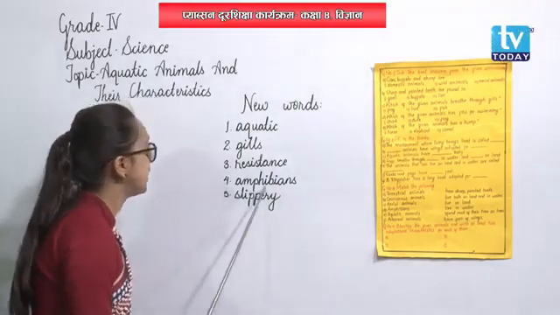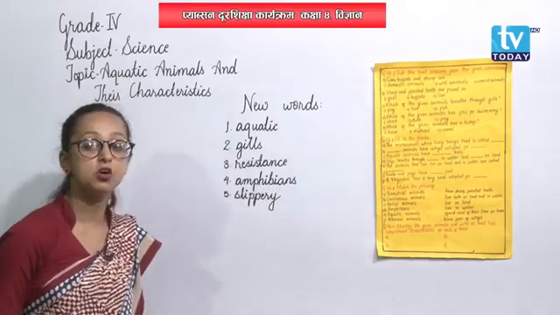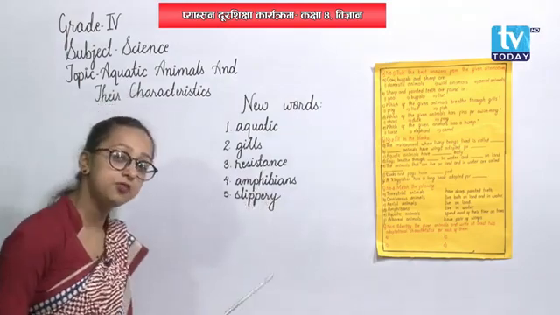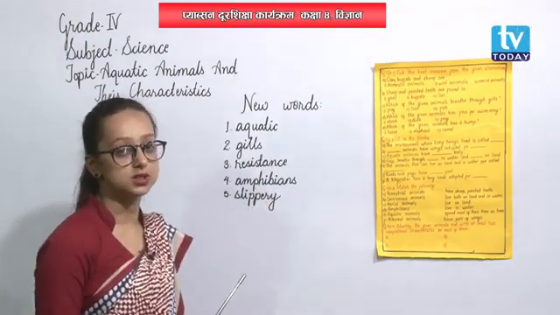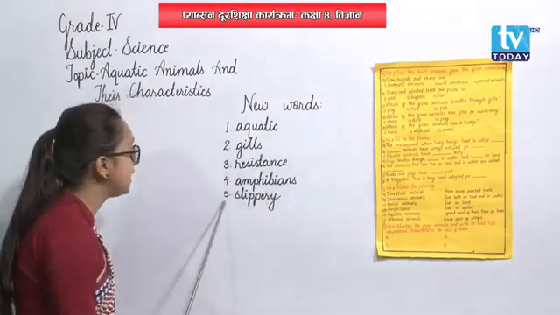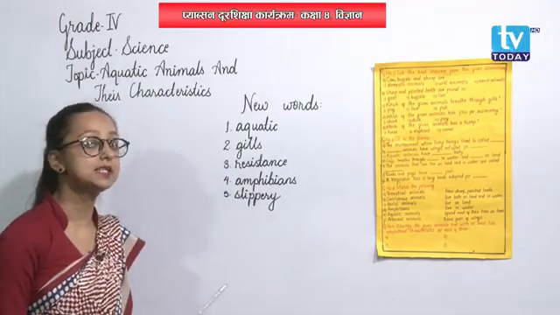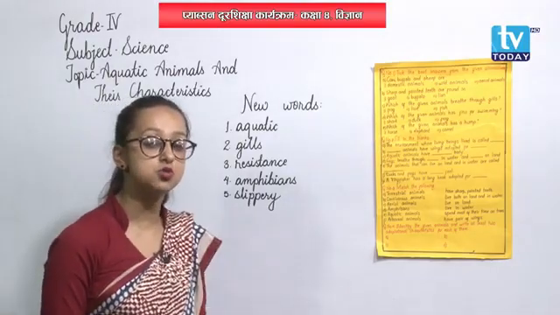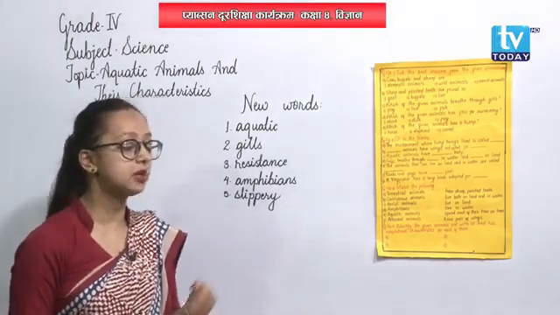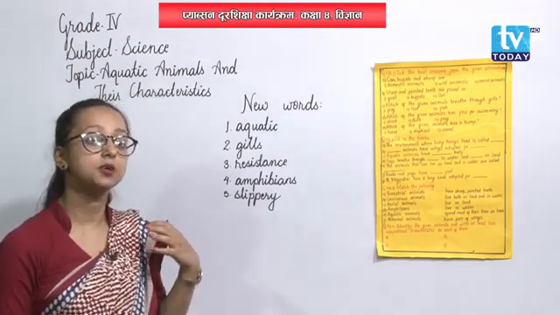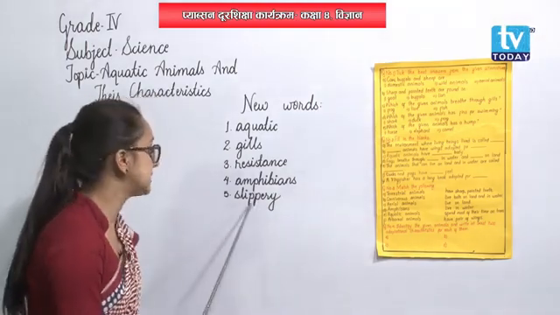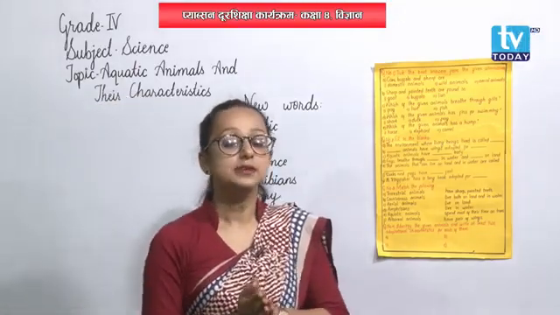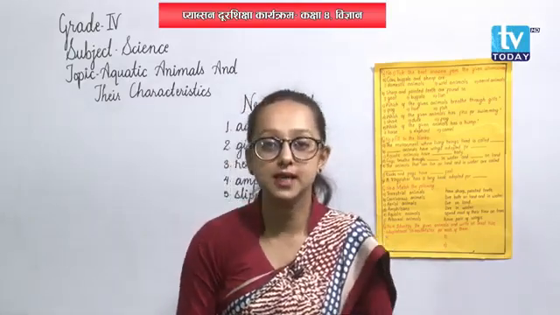Then next is amphibians. Number 4, the word is amphibians. The animals or plants that are found on land as well as in water are amphibians. And slippery. Slippery means difficult to hold something because of being too smooth. It's very difficult to catch something because of being too smooth. That is slippery, okay?